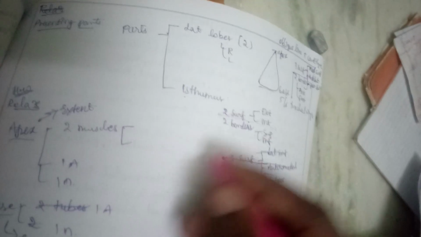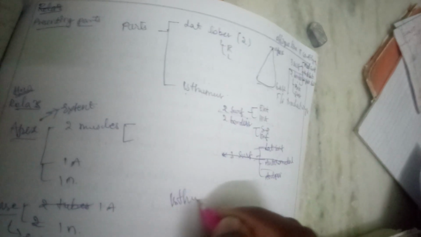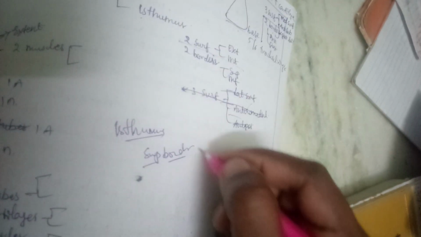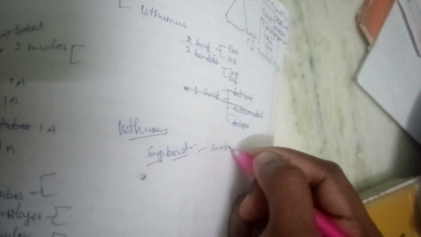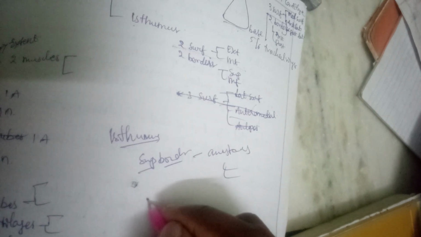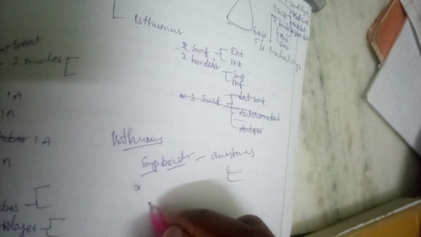This is just about the lateral lobe and isthmus. Yeah, the superior border is related to the anastomosis between which two arteries, and next the inferior border.